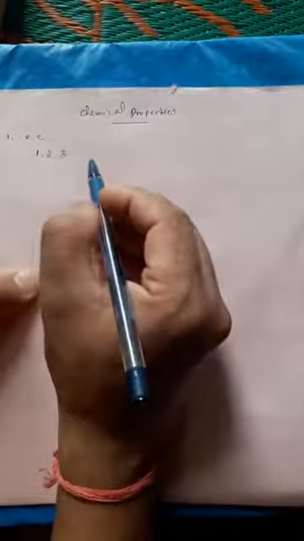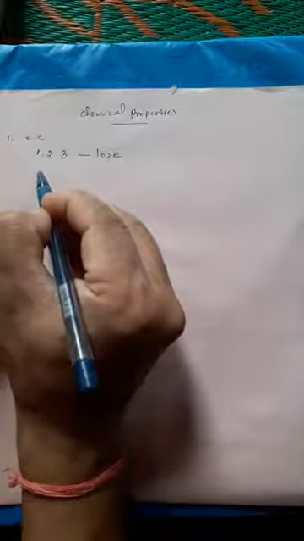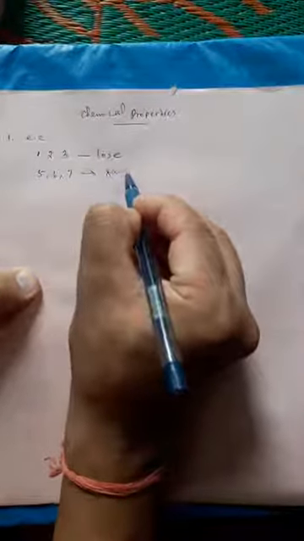Now let me quickly talk about the chemical properties, and here a few points are very important. Chemical properties of metals and non-metals. First one is electronic configuration. So usually metals will have 1, 2 or 3 electrons in the valence shell. That is why they will lose the electrons. Likewise, non-metals usually will have 5, 6, 7 electrons. So they will gain the electrons. So this is the electronic configuration.